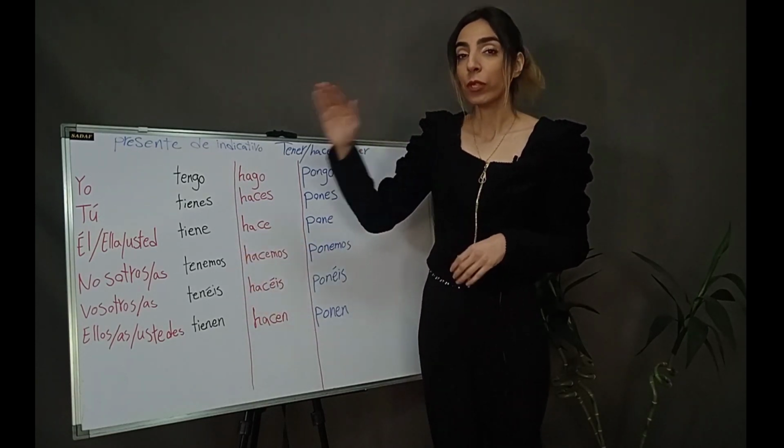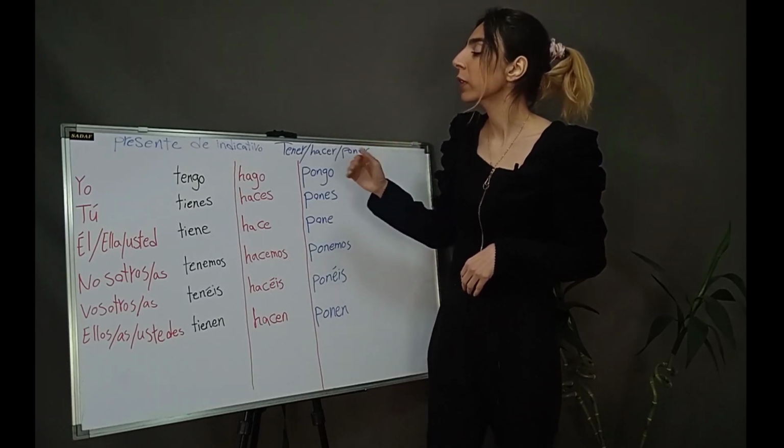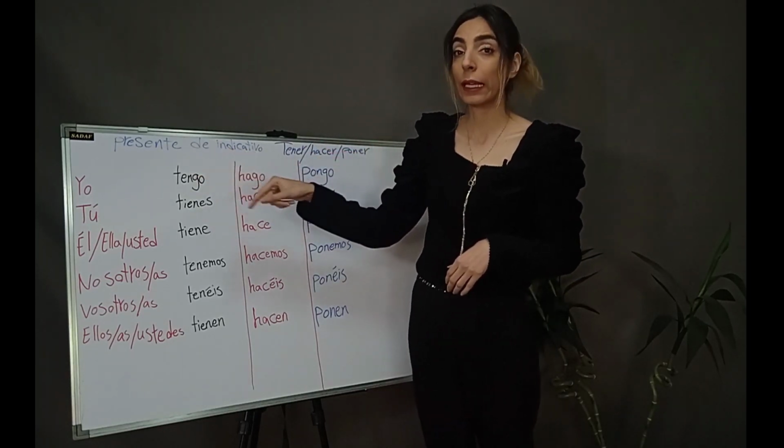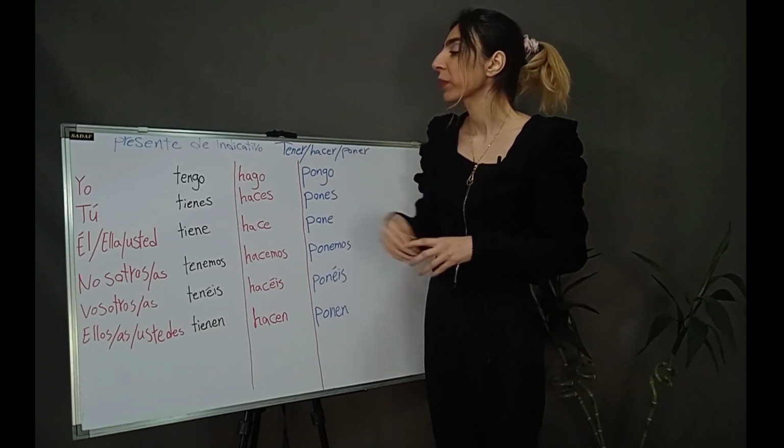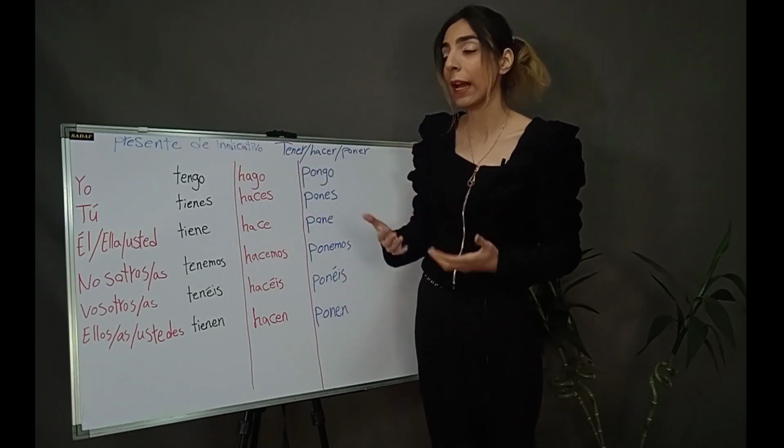So the first subject pronoun is irregular, so we need g here in the first subject pronoun, yo. Yo tengo means I have.